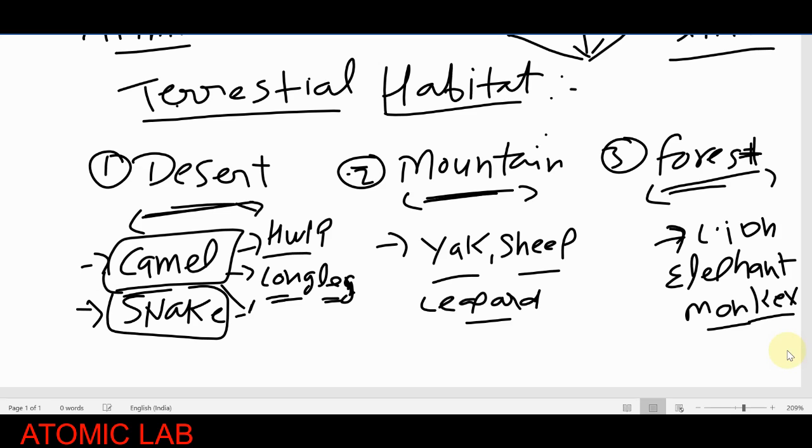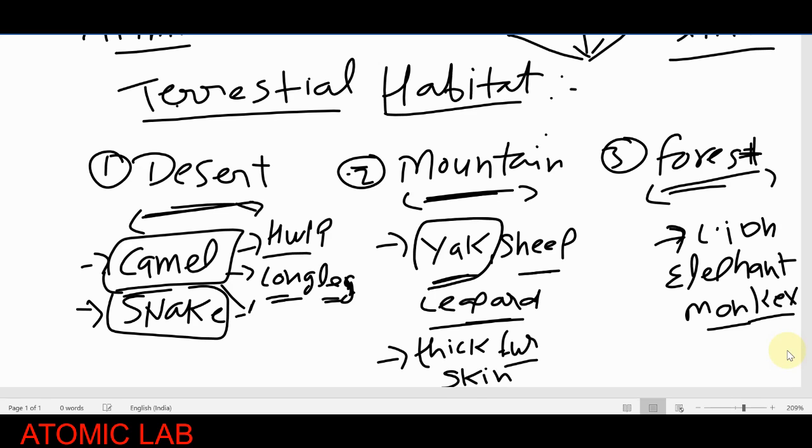Like if we talk about the mountains, yak, sheep, and leopards. I think you have seen they have a thick layer of fur, and a thick layer of skin. So both skin and fur have thick layers which protect the heat of these animals. Those animals' heat is protected by their fur and skin, so that's why they can survive on the mountains or cold regions.